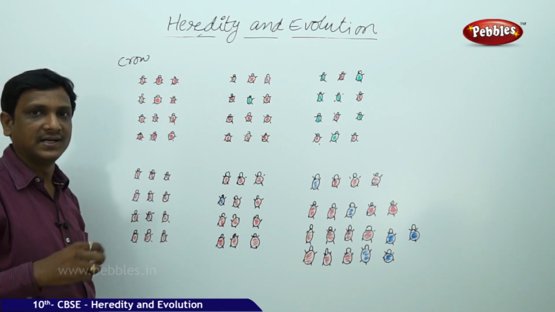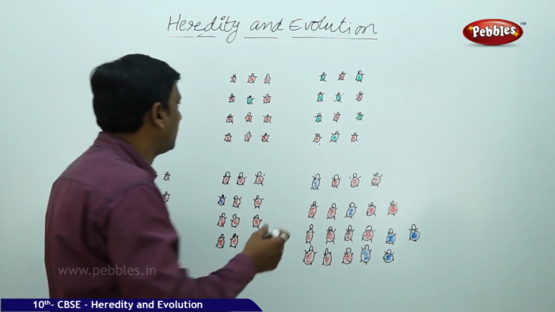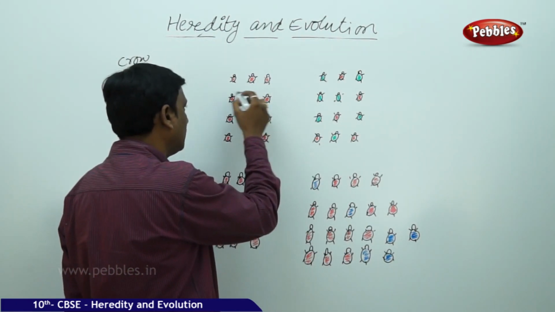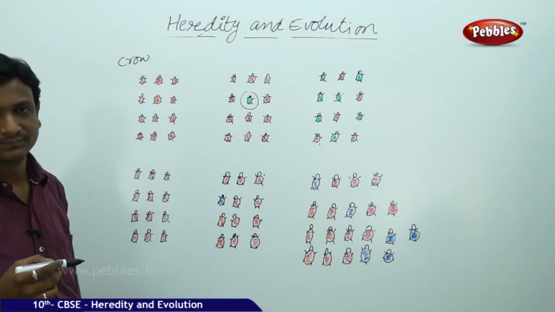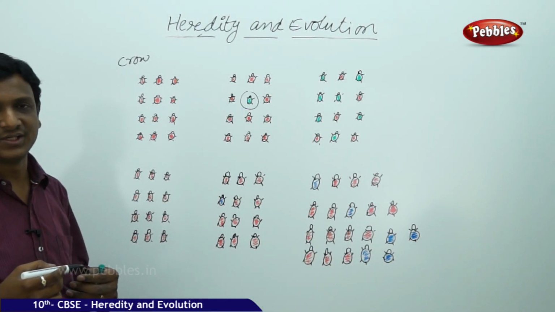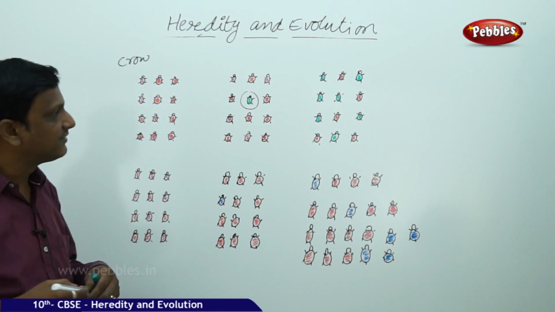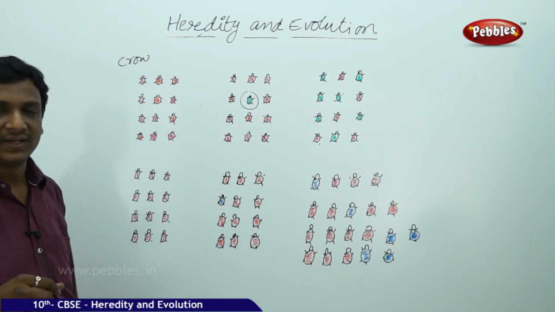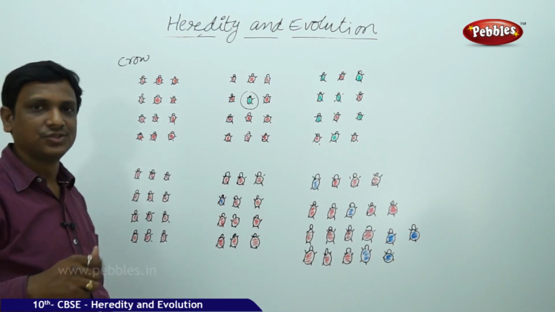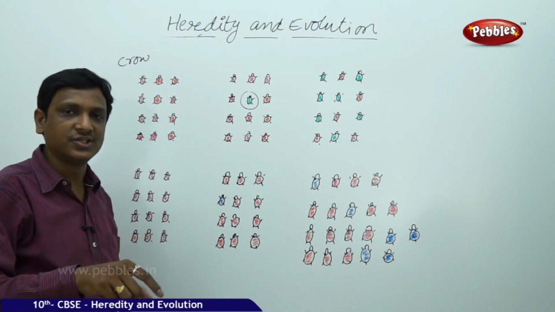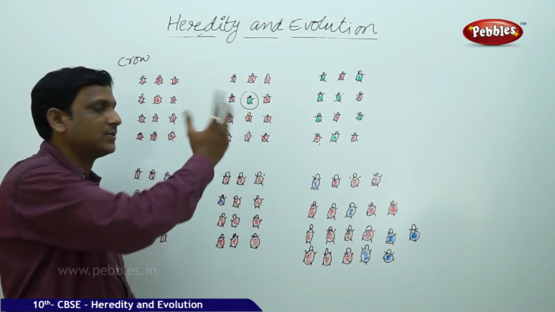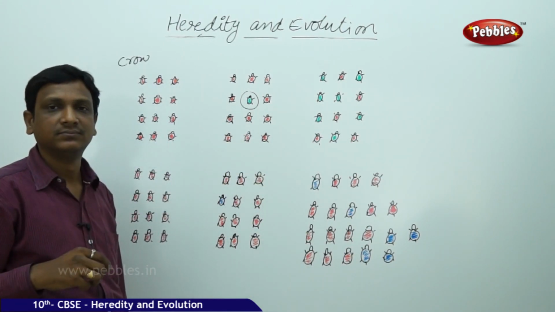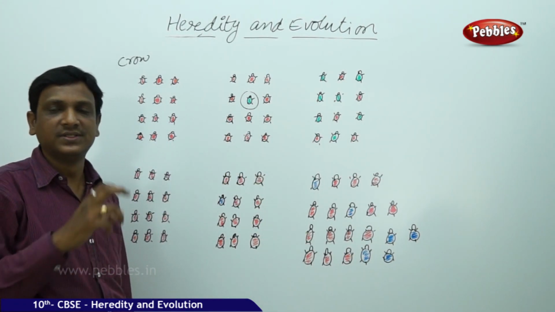Suddenly what happened is that in the red color beetle population, one variation has occurred. One of the beetles has got green color. That is a variation. And this variation, this change, happened through the genes. So it can pass this variation to its progeny. The green color can be passed to the next generations. So this is a variation.